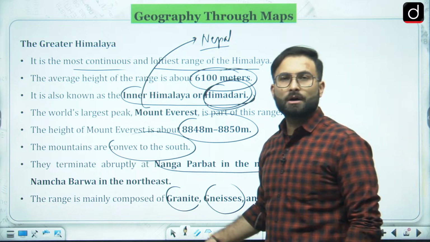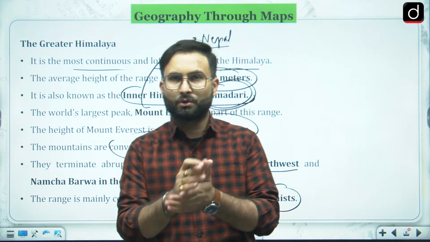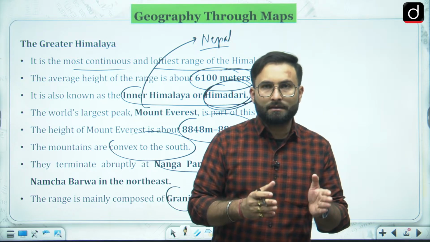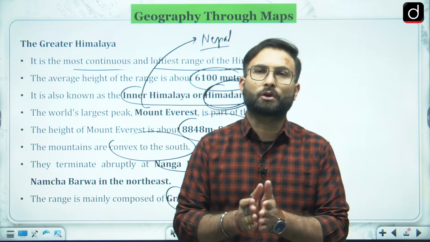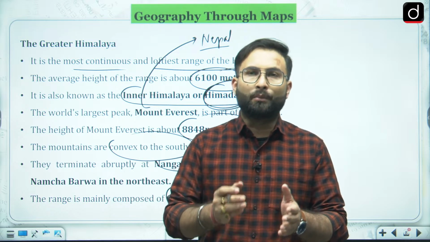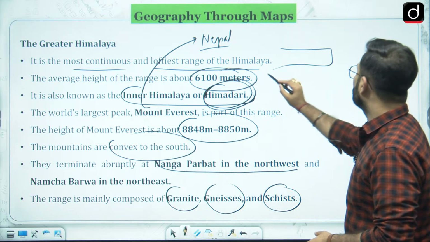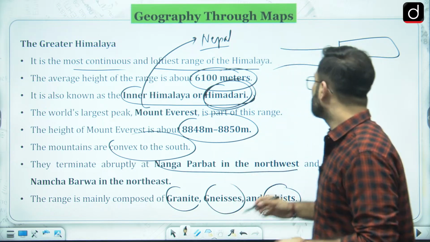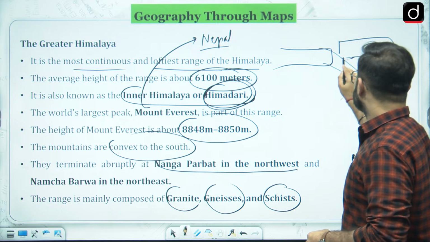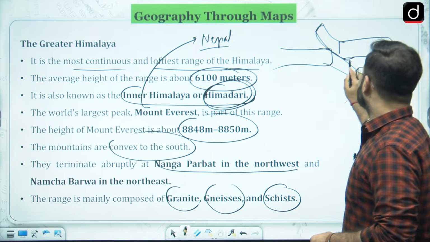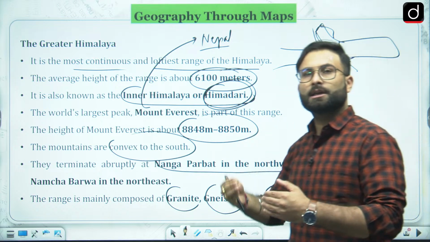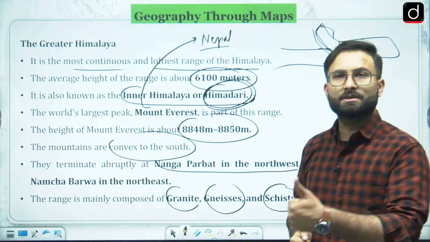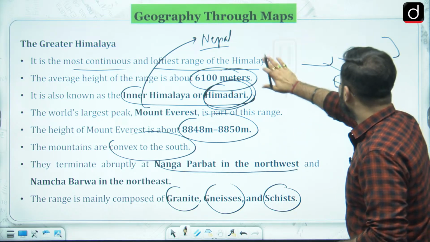So this is the origin of the Himalayas. When we talk about the origin of the Himalayas, you must know the story that there was this Indo-Australian plate which was moving towards the Eurasian plate, and these two plates collided with each other. When two plates collide, the denser plate goes inside, and because of this the other plate starts to rise like this. This is basically your Himalayas, which has been created because of the collision of the Indo-Australian plate and the Eurasian plate. I hope that is clear, and the Himalayas are still rising.